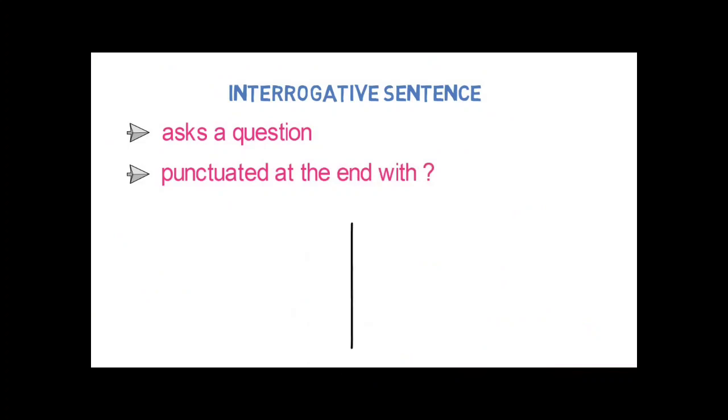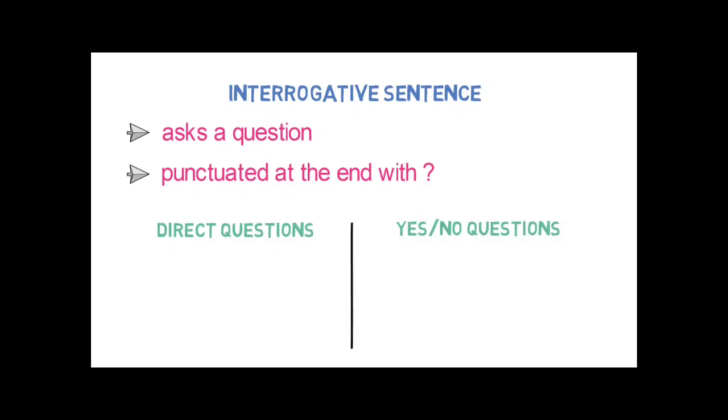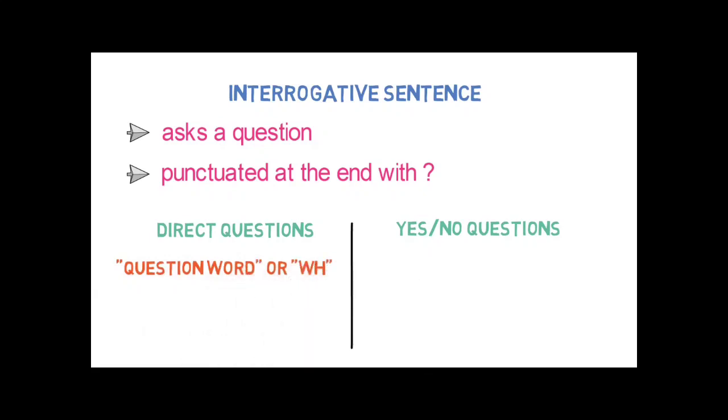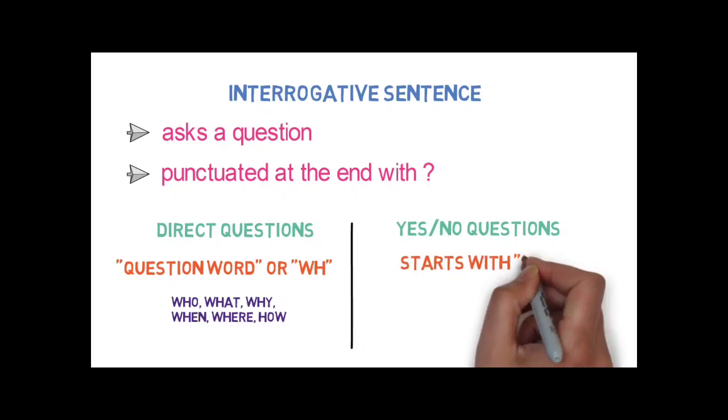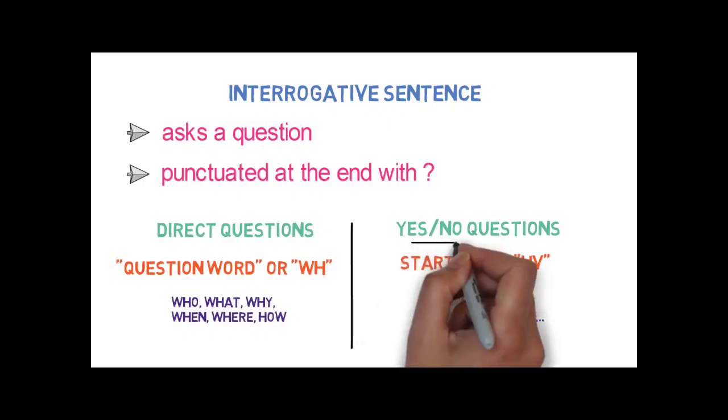Generally, there are two types of questions: direct question and yes-no type of questions. Number 1, direct question. This type of question begins with a question word or WH word in English. Which are these words? These are words like who, what, why, when, where, how. And number 2, yes-no type of question. They generally start with a helping verb followed by the subject. These are words like is, am, are, was, were, do, did. These questions are designed to be answered simply with either a yes or a no.